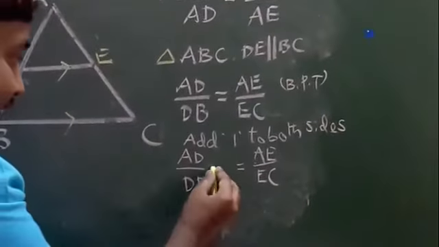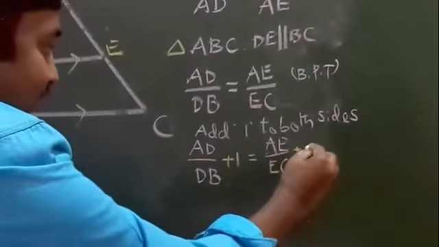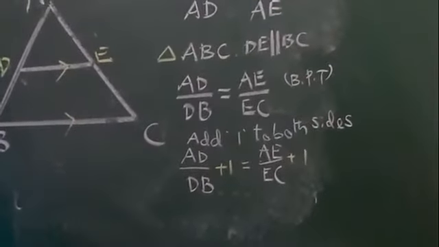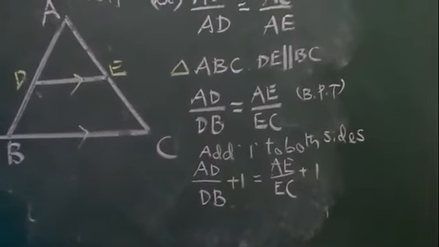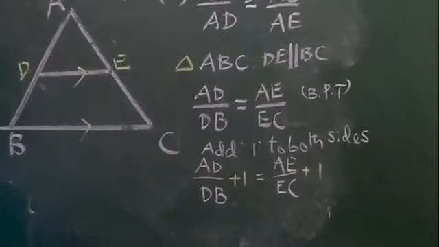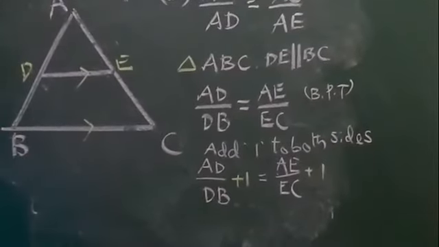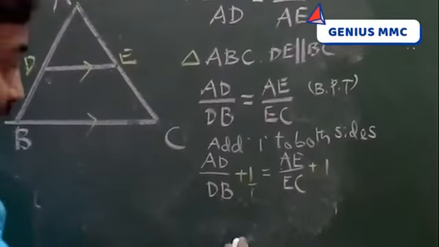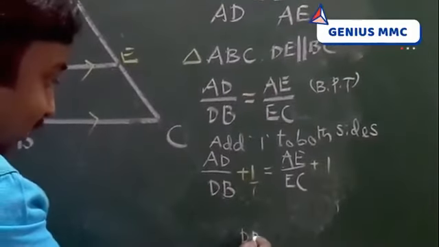Add 1 plus 1 plus 1. After adding, let's simplify by taking the LCM. So here 1 by 1. What is the LCM? DB.